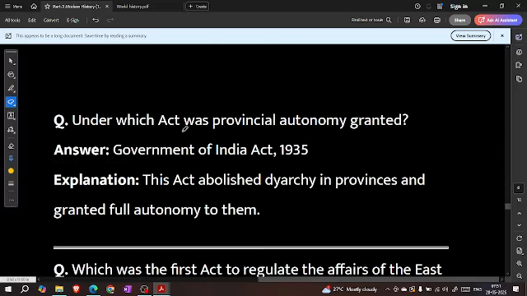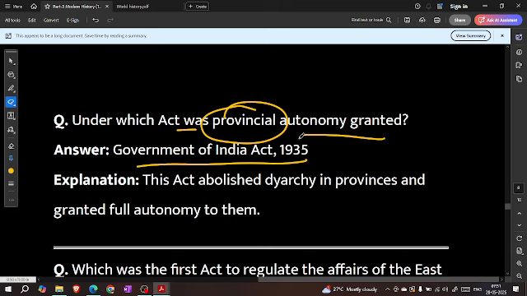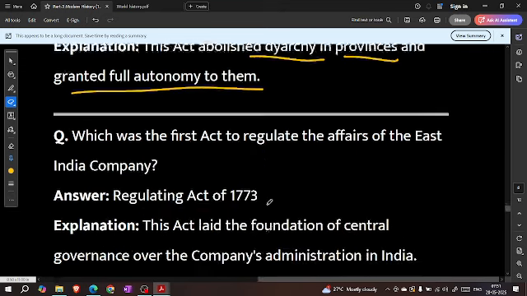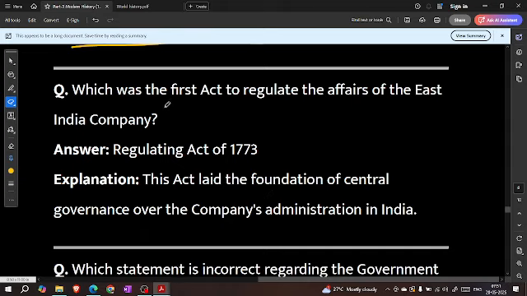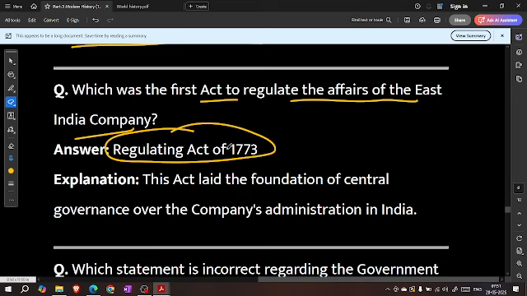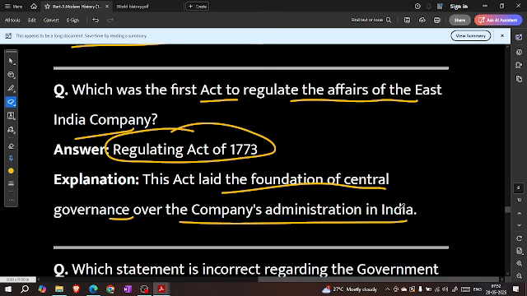Under which act was provincial autonomy granted? Government of India Act 1935. This act abolished diarchy in the provinces and granted full autonomy to them. Which was the first act to regulate the affairs of the East India Company? Regulating Act 1773. This act laid the foundation of central governance over the company's administration in India.